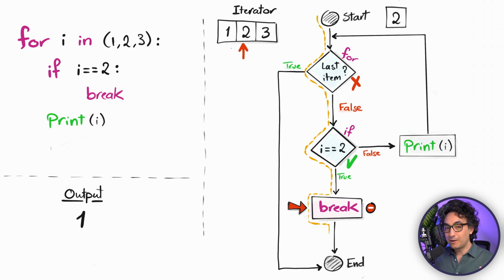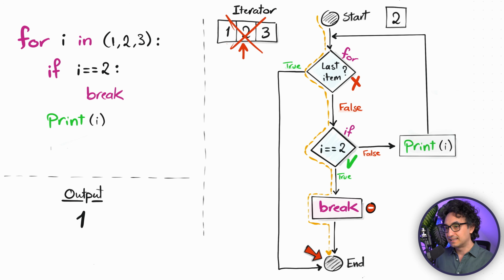Now what's going to happen once Python sees break? It's going to destroy everything and stop everything. So there will be no more iterations and Python jumps immediately to the end and ignores everything else. So we didn't iterate through the whole sequence. The iterator is not done and we have only one successful round, one iteration. But because we have fulfilled the condition and the break statement, everything stopped. And in the output, you will get only 1.